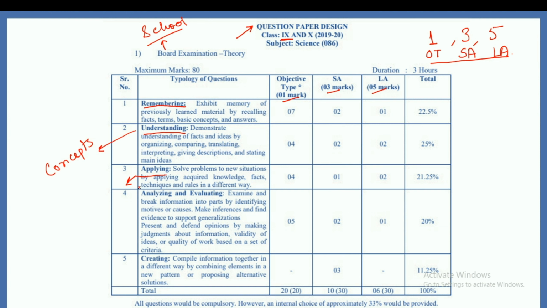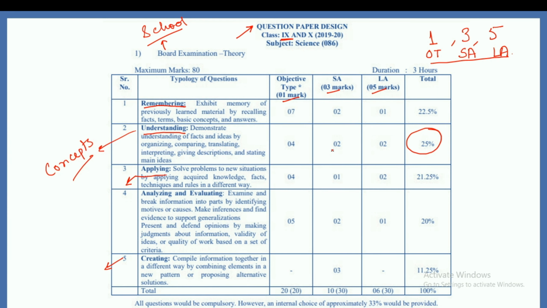And there are certain analyzing and evaluating questions, again from the physics part and chemistry part. And finally we have the creating part, where some questions are also asked in biology. So if I talk about only the conceptual part, the conceptual part constitutes 25% of your questions, right? So total 25% of the marks will be coming from your concepts part.